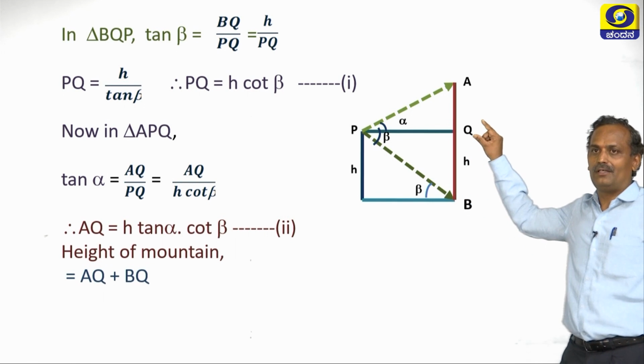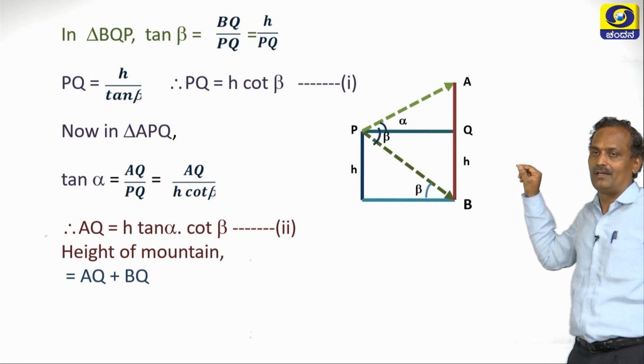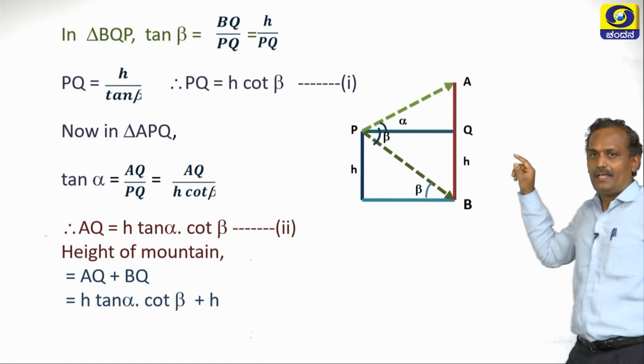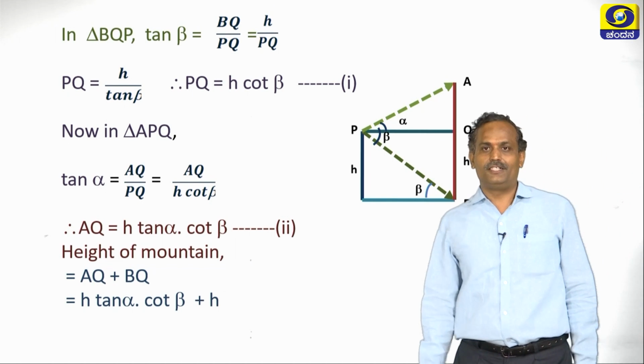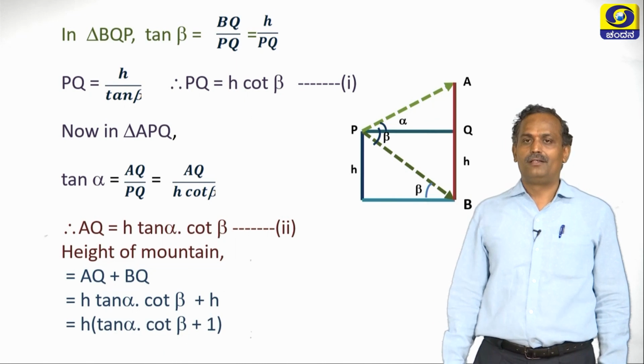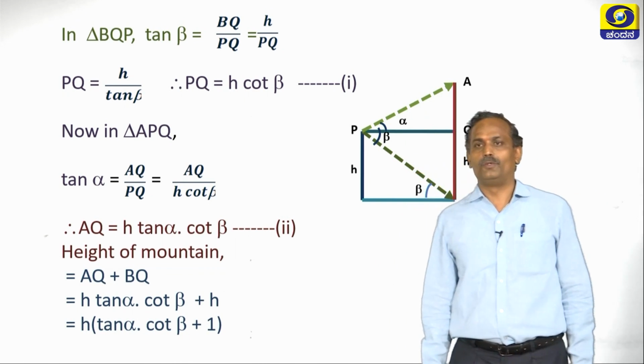AQ plus BQ is the mountain. So AB is the mountain here. Therefore AQ is H tan alpha cot beta and BQ is nothing but H, it is given. Let us take H as common. H times tan alpha cot beta plus 1 is the height of the mountain.